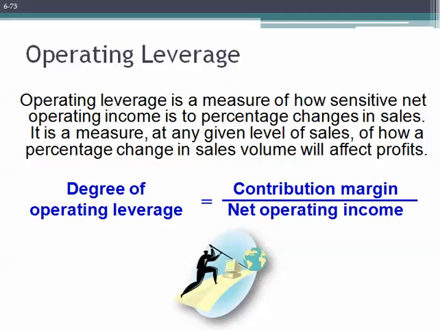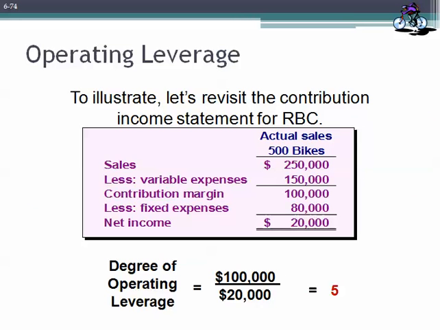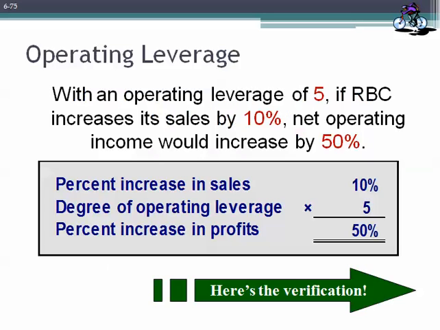Let's look at the operating leverage for the Racing Bicycle Corporation. At its current level of sales of 500 bikes, it has a contribution margin of $100,000. If we divide this by its $20,000 net operating income, we have a degree of operating leverage of 5. Let's go ahead and take a look at what this means. With an operating leverage of 5, if the Racing Bike Corporation increased its sales by 10%, its net operating income would increase by 5 times that much, or 50%.